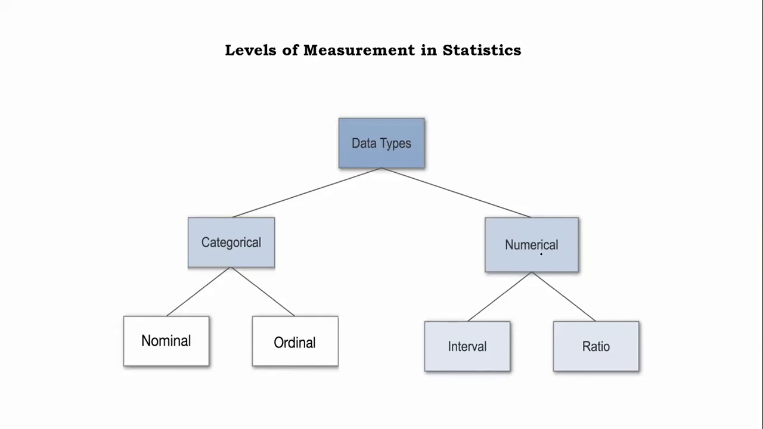So another type is numerical. In this numerical, again, there are two parts, interval and ratio. So the basic difference is that in interval type of scales, there is no concept of zero. The best example can be temperature in Celsius.